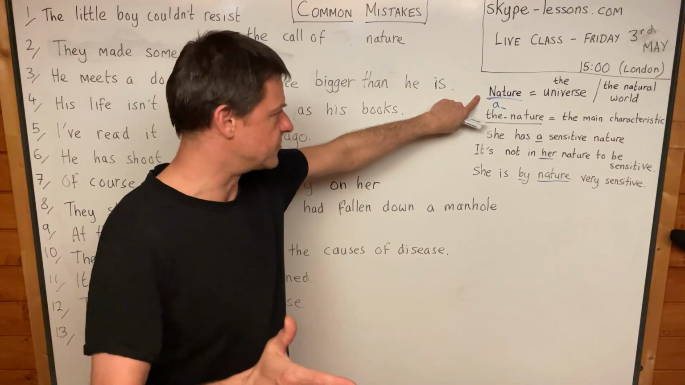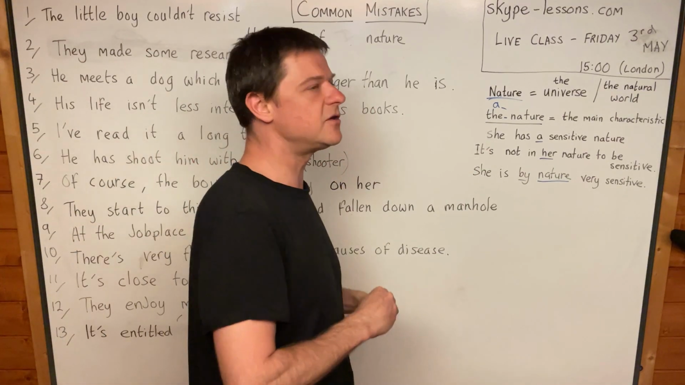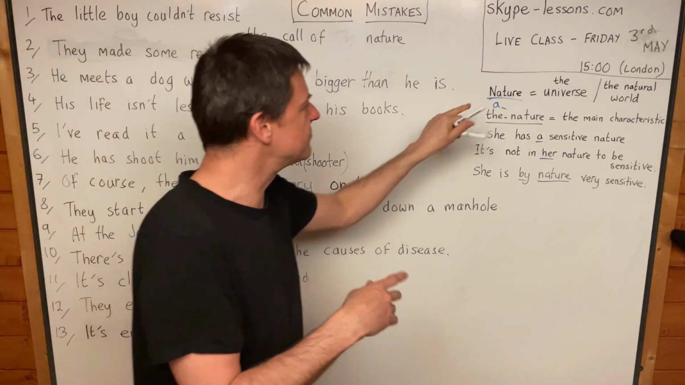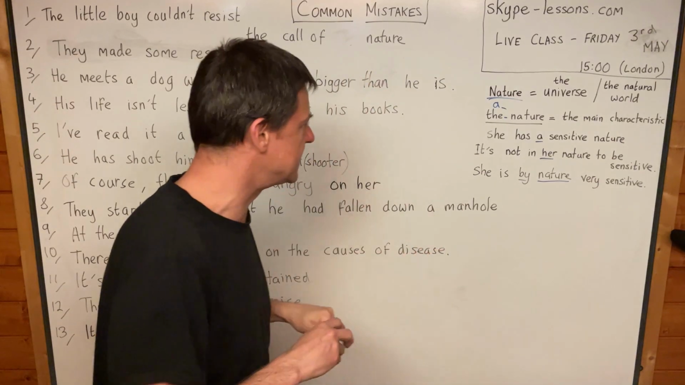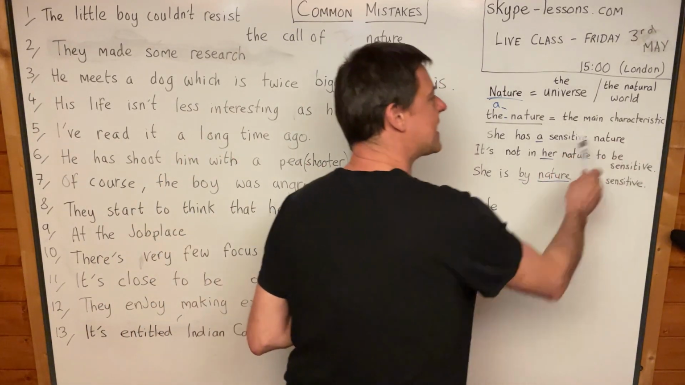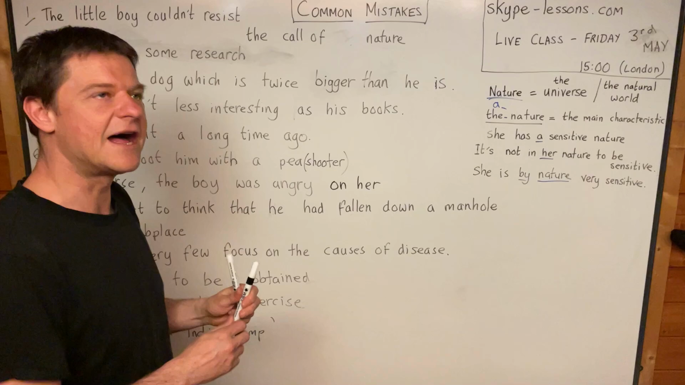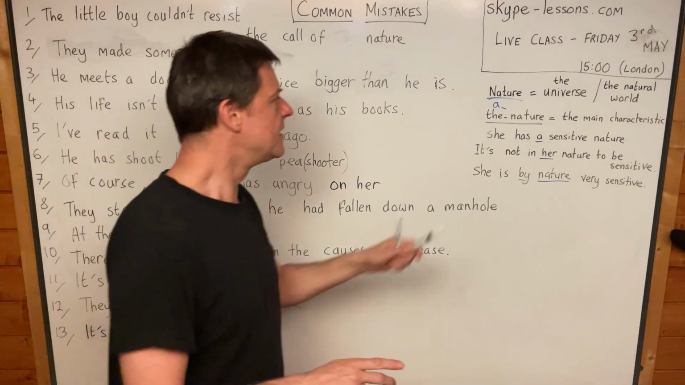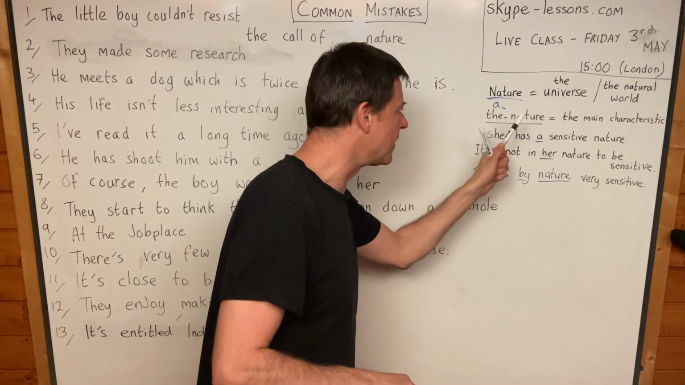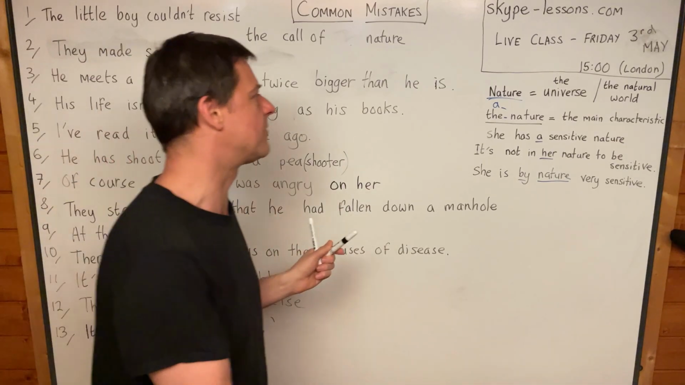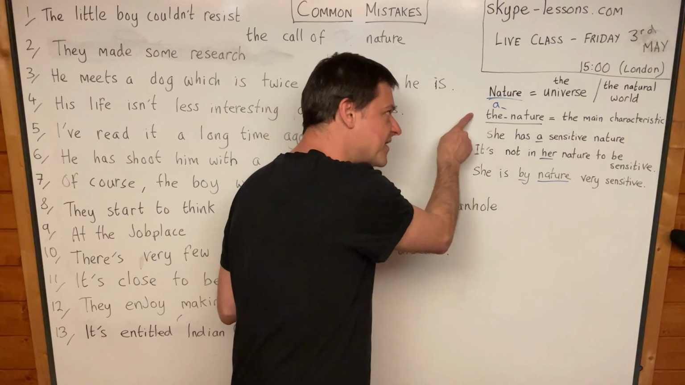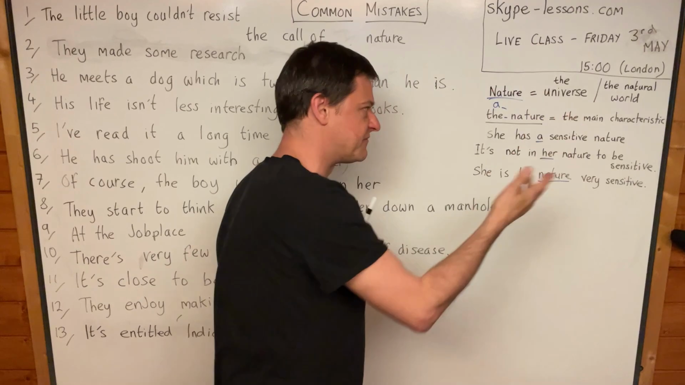It's uncountable nature. But anytime you mean something different, because this word has at least two meanings, sometimes it means the main characteristic of something, and that is countable nature. That is a nature. That is the nature. Because countable singular nouns must have an article. They must have a or the before them.